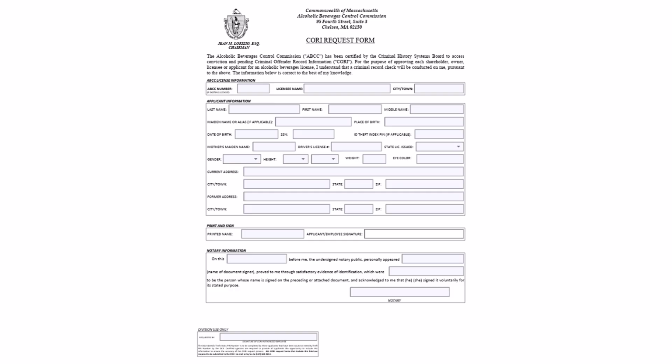A blank copy of the CORI request form can be found on the Amend Your Alcoholic Beverages Retail License Change of Officers Stock or Ownership Interest page. Please fill out a CORI request form for each individual with financial or beneficial interest in the entity that is applying, and one for the proposed manager of record. This form must be notarized with the stamp or raised seal.